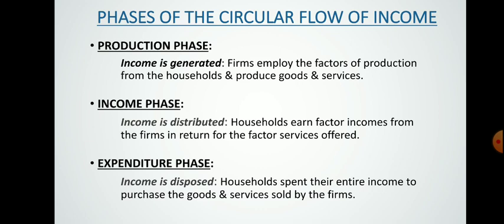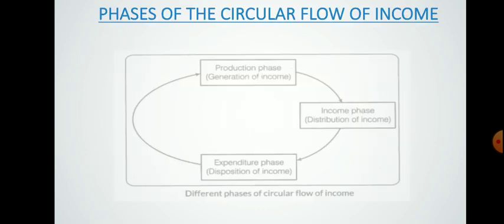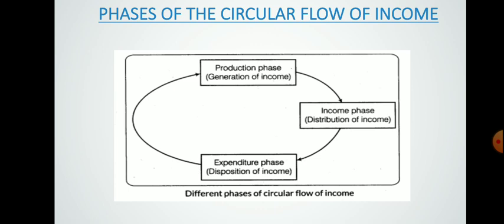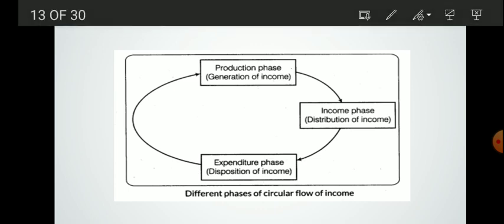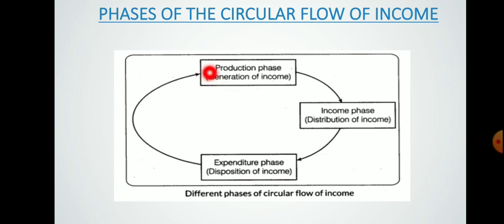Here they spend their entire income for their livelihood, and this expenditure the households are making moves to whom? To the farms, and with that money the farms again start paying the households. So there is a circular flow of income. See, with the diagram, this is again a circular one. First of all you have the production phase, the generation of income phase.